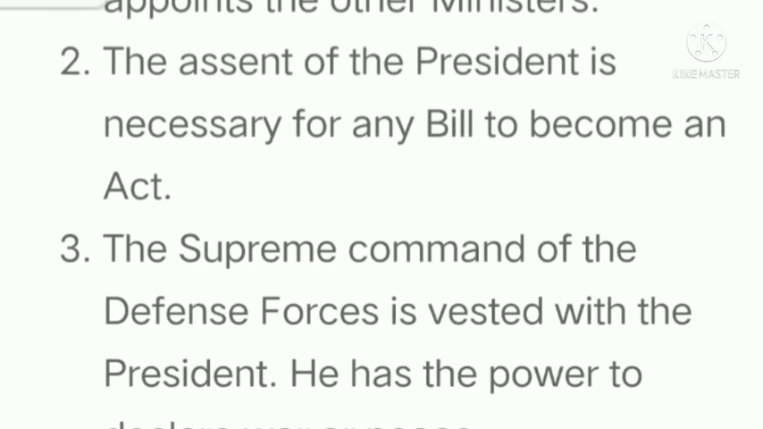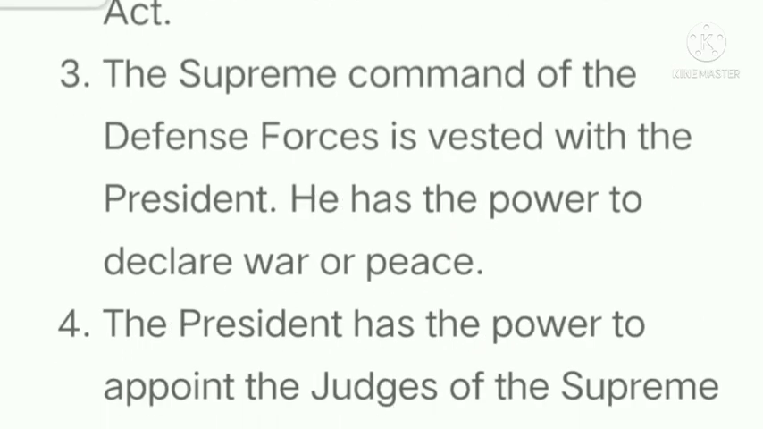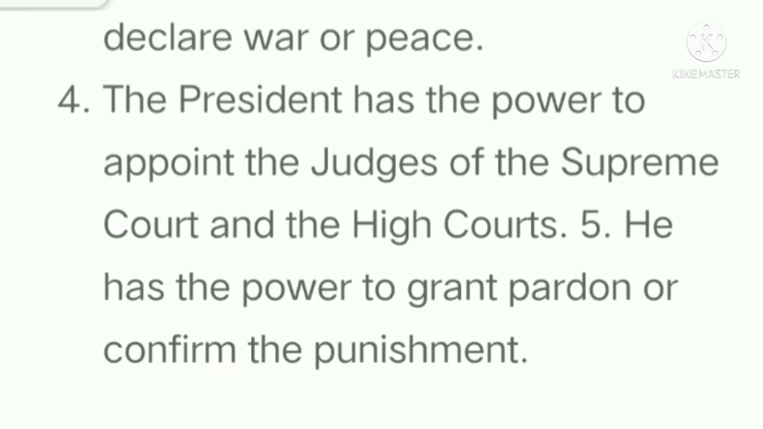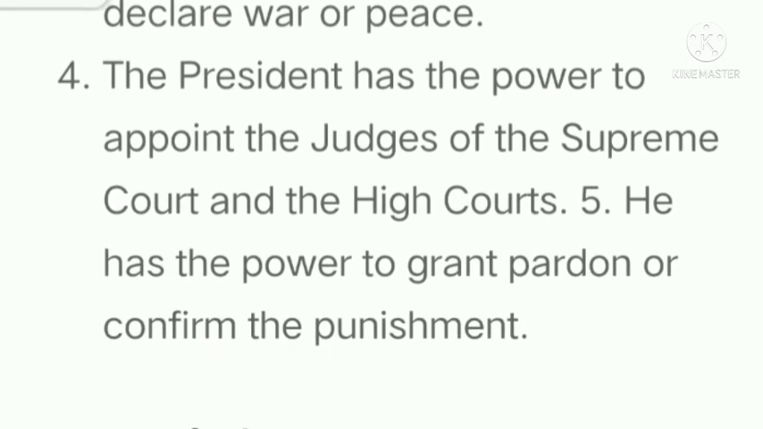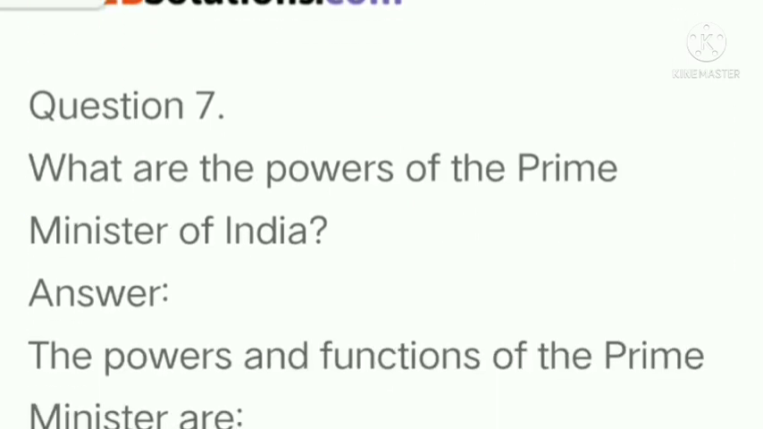The assent of the President is necessary for any bill to become an act. The supreme command of the defense forces is vested with the President. He has the power to declare war or peace. The President has the power to appoint the judges of Supreme Court and High Court. He has the power to grant pardon or confirm the punishment.